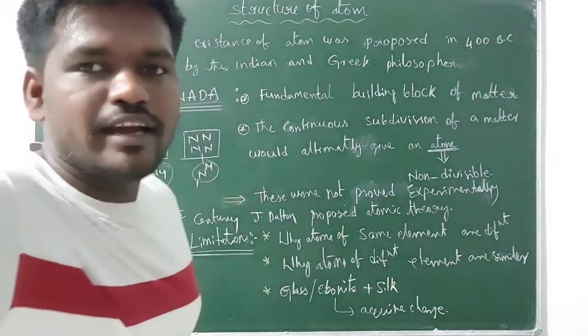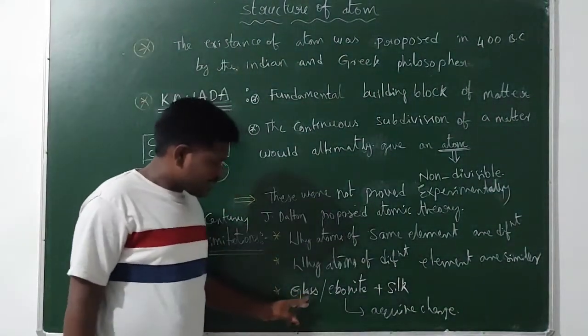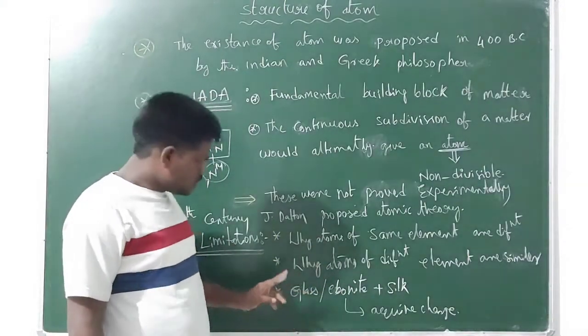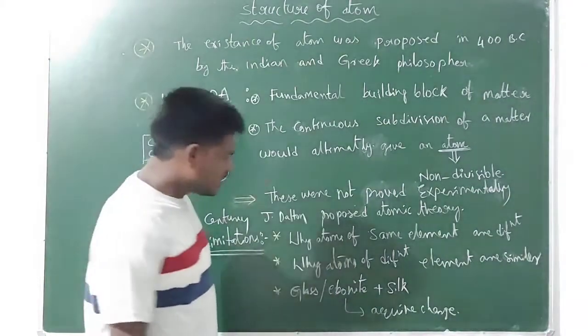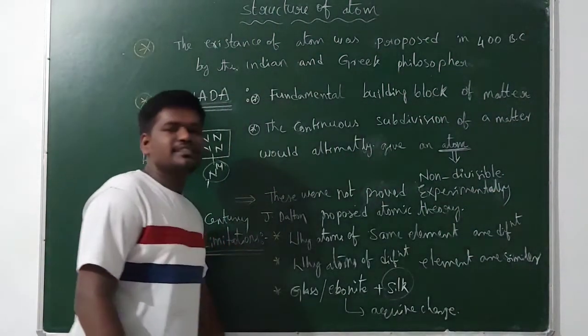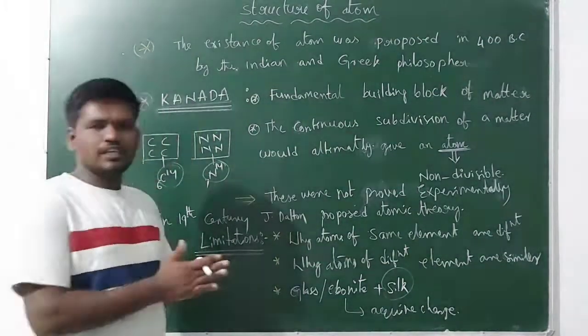Right guys? And the next one, when matters like glass and ebonite, which is a hard rubber, are rubbed with silk, they can acquire charge.